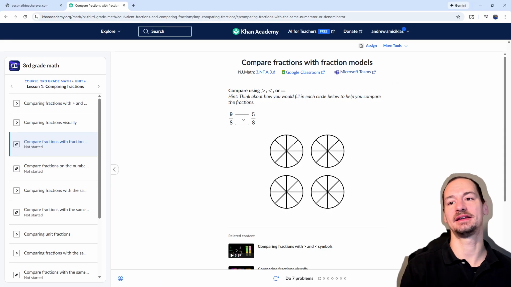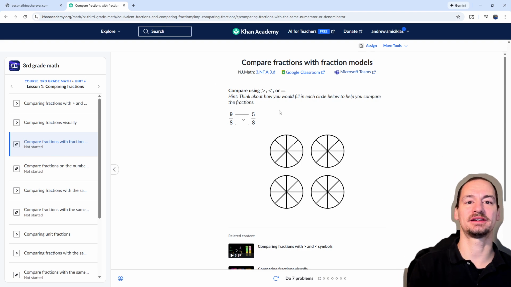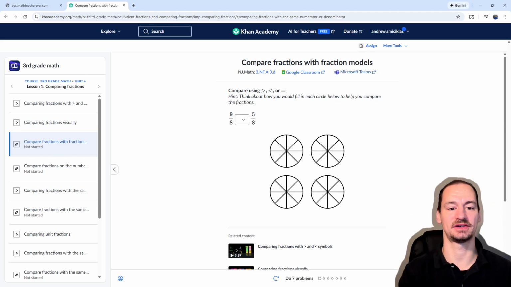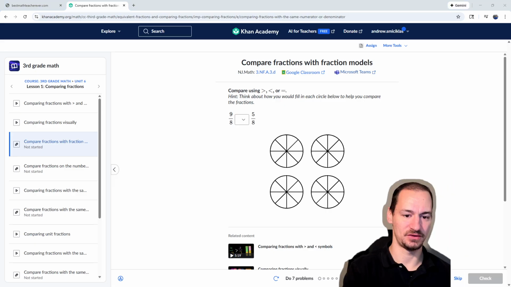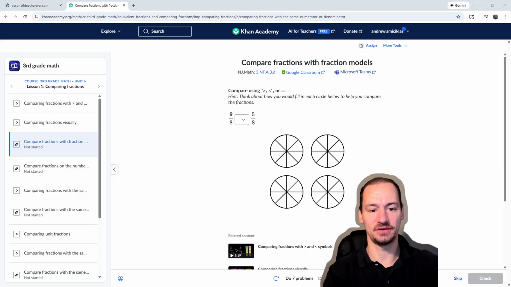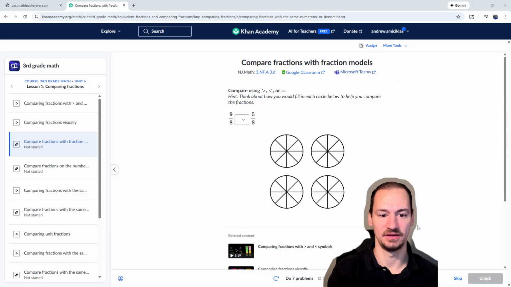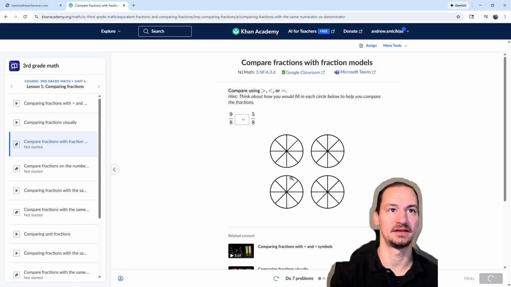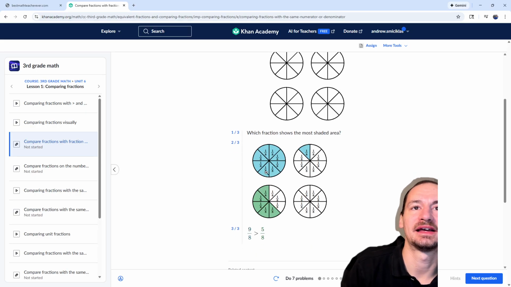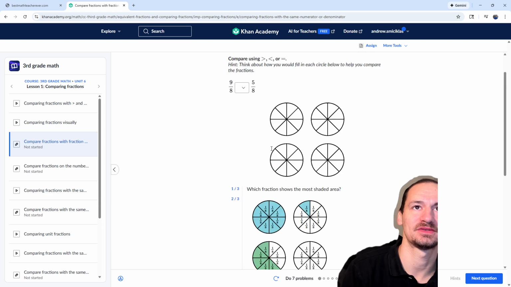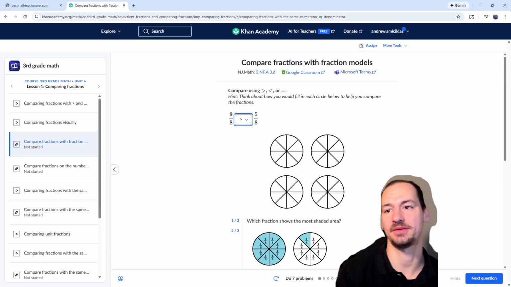And again, if you aren't sure what to do, like, oh man, this is a little confusing here, it's not really clear, it's not giving me good instructions, if you go in the bottom right hand corner over here, you'll see this hints button. So click on that, or skip, and it'll explain it to you. Like, okay, 9/8 looks like this, 5/8 looks like this, and 9/8 is more than 5/8, it's more area. So it goes that way.